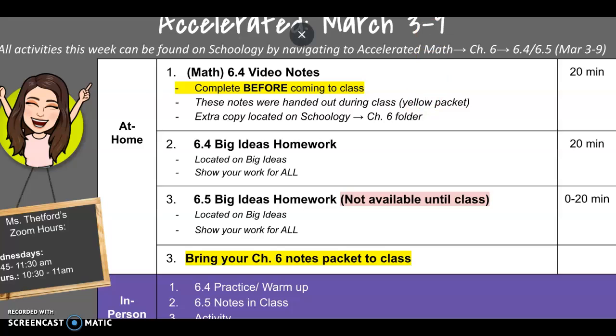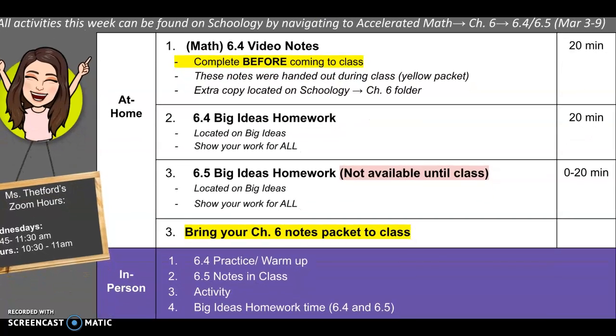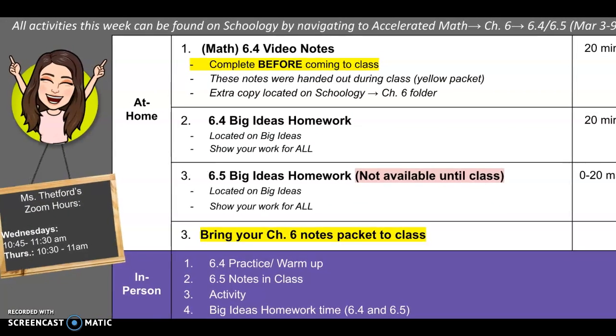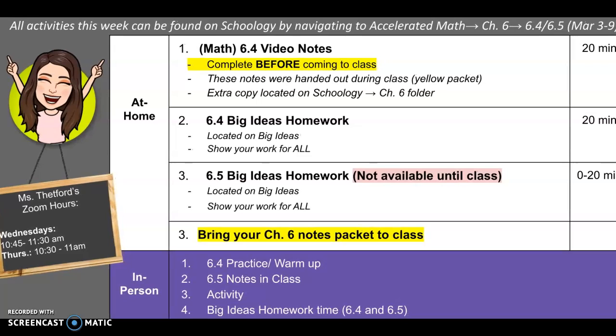Make sure that you bring your chapter 6 packet to class because we will be completing the 6.5 video notes. We're going to be doing them together in class. And so in class, we're going to do 6.4. It's going to be a warm-up, mini lesson, and practice. And then once we finish that, we will do 6.5 notes, like I said, in class.